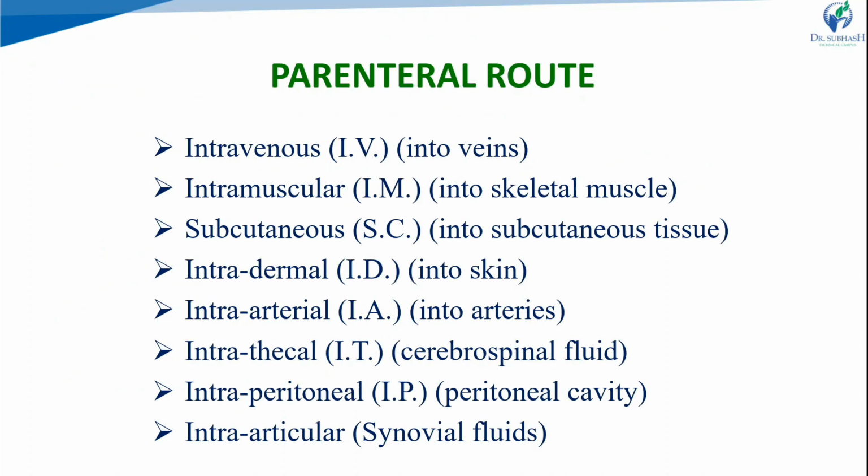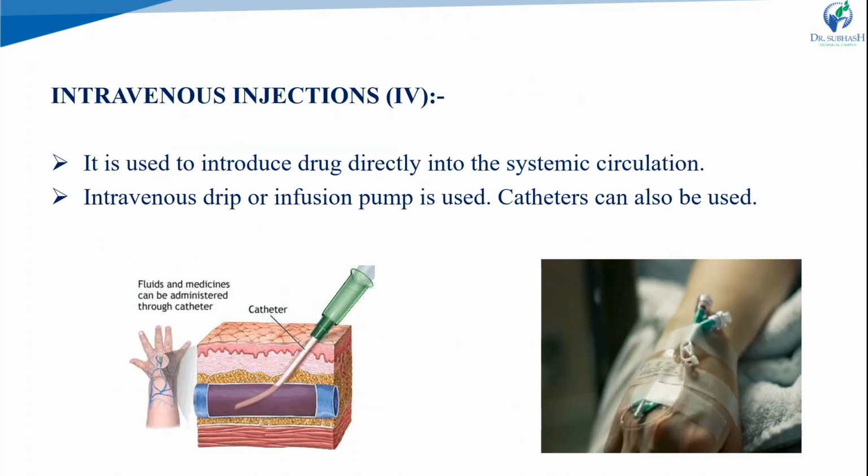Next one is the parenteral route. In that, many routes are there. We can go for intravenous, into the vein; intramuscular, into the skeletal muscles; subcutaneous, into the subcutaneous tissue; intradermal, into the skin; intra-arterial, intrathecal, peritoneal, or articular. These are the parenteral routes. Widely we go for the IV, intramuscular, and subcutaneous routes. We have to see them one by one.